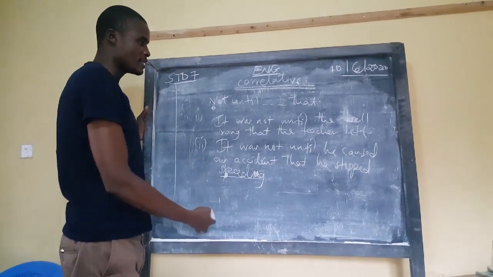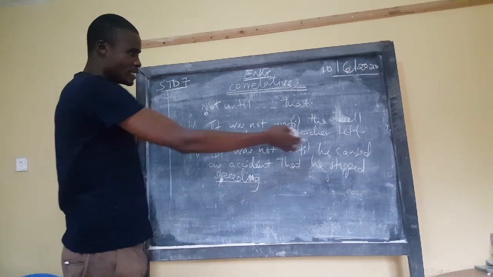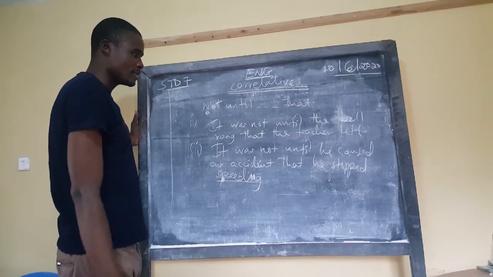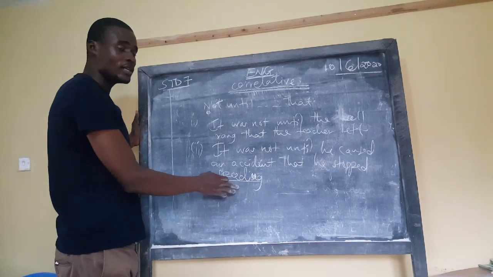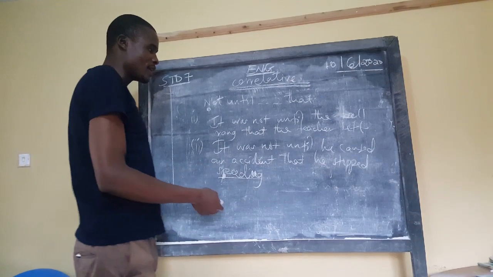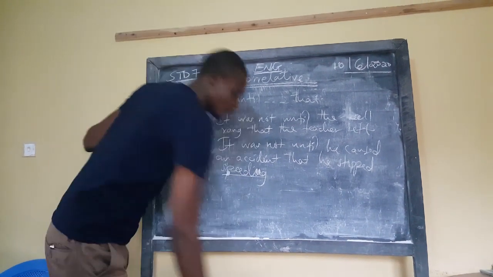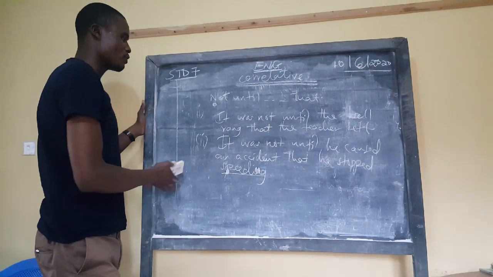So speeding is just the same as what people normally call over speeding. So it was not until he caused an accident that he stopped speeding. He didn't stop speeding before the accident, but as soon as the accident occurred, he realized that he needed to stop speeding. Hence, learner, that's so much for that.